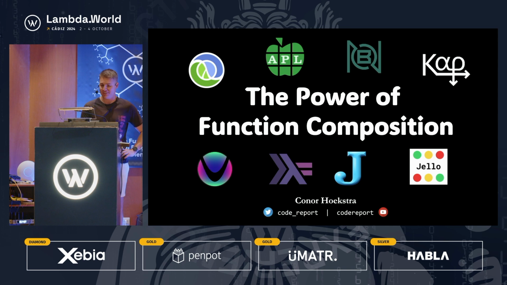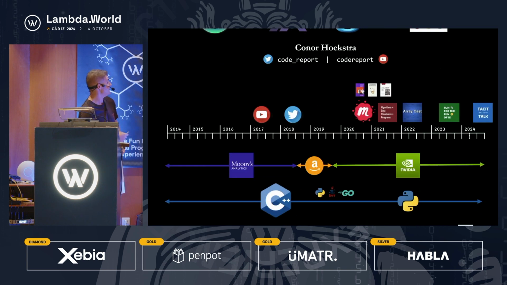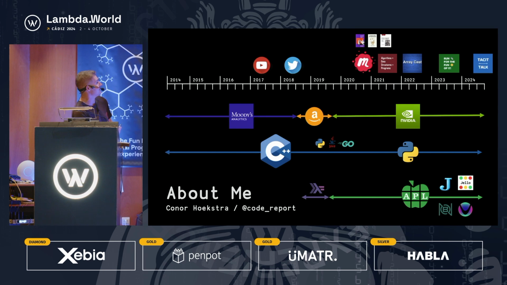My name's Conor Hoekstra. I go by code_report online, and we're going to skip over this pretty quickly. This is a summary of and about me. The key highlights here are that professionally I've developed in C++ and Python for almost over a decade now. And over the last 5 years, I've fallen in love with the array languages. If you were at my workshop yesterday, you will already have seen a lot of these languages, and today is going to be a more polished version, hopefully, of what the folks in the workshop saw yesterday.